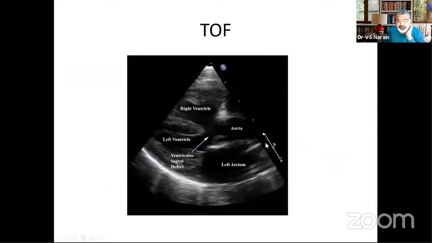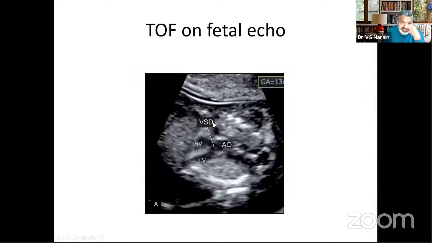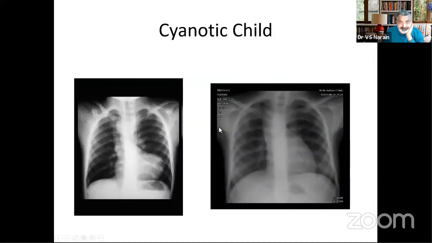And this is the classic boot shape. You can see it on the echo. You're all very familiar, and you can pick it up also when you're doing a fetal echo, and immediately when you have an overriding of the aorta and a large ventricular septal defect.